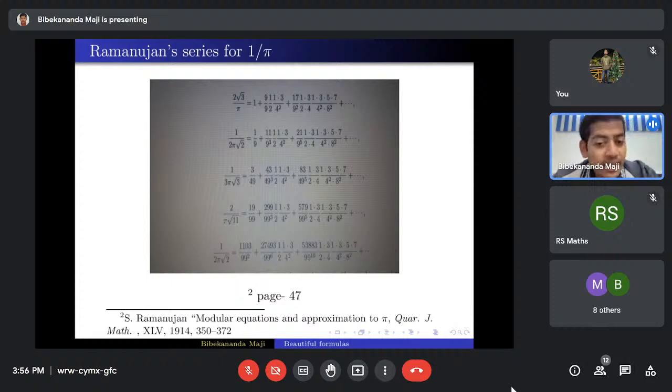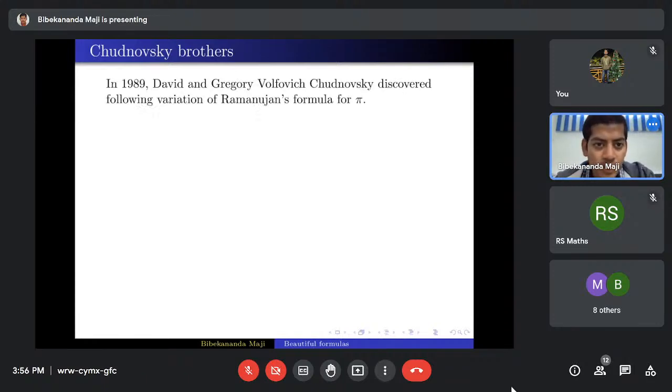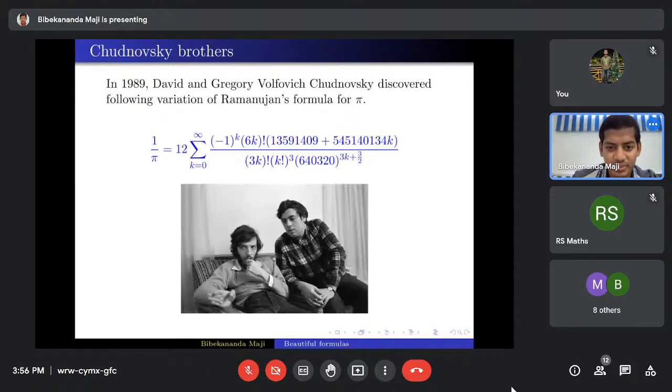Then, inspired by Ramanujan's work, many mathematicians worked in this area, and one famous work is by the Chudnovsky brothers, David and Gregory Chudnovsky. They discovered the following variation of Ramanujan's formula for 1 by pi. These terms look a little complicated, so even if you do not understand these formulas, don't bother, just try to see it. Here is the picture of these two brothers.